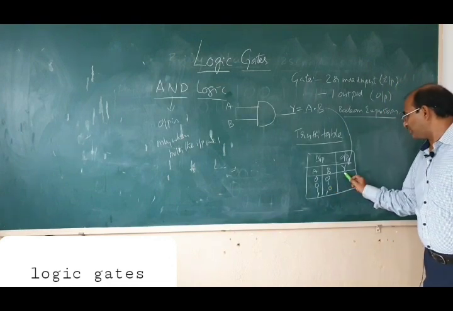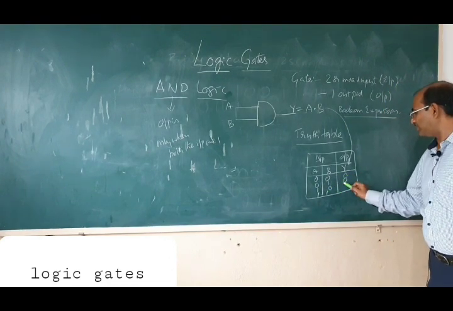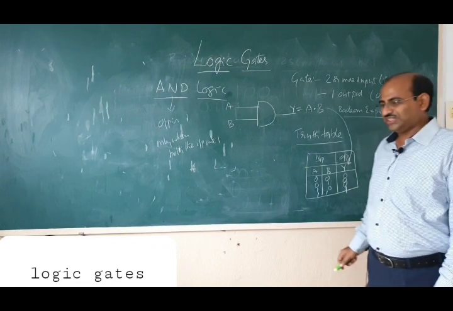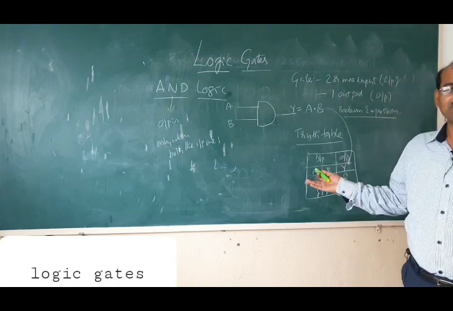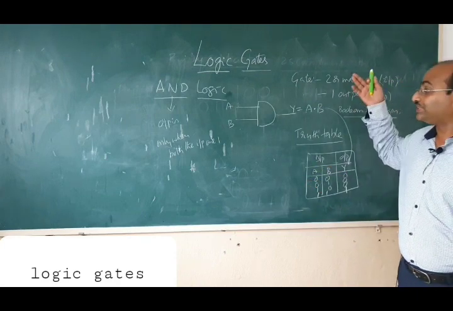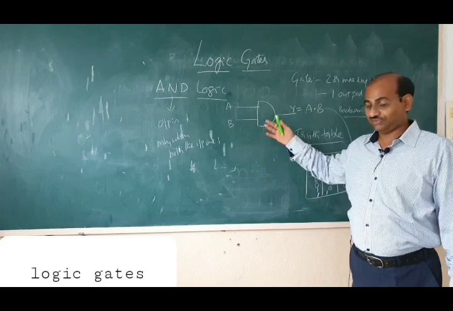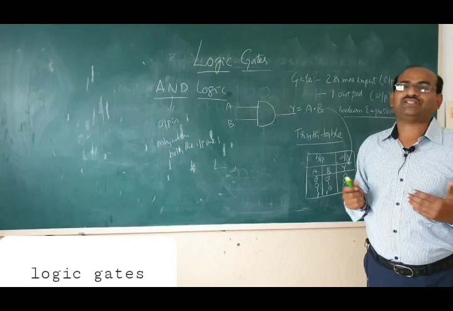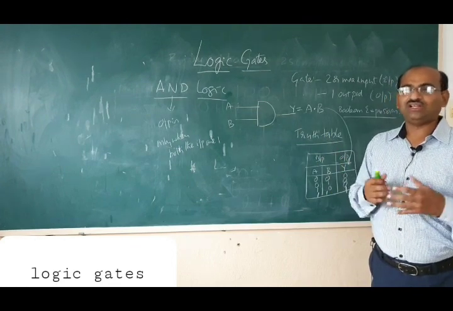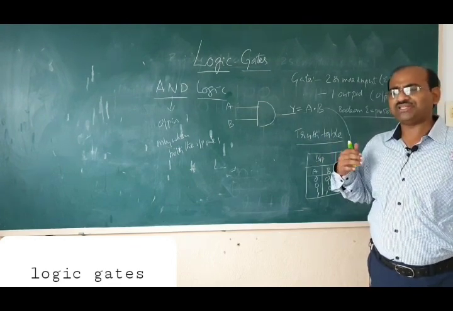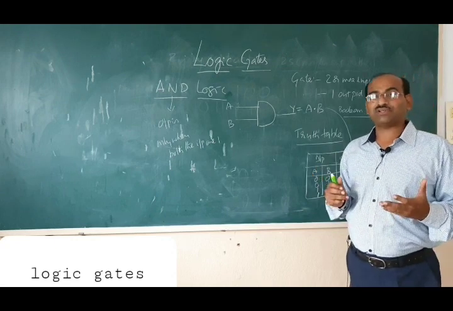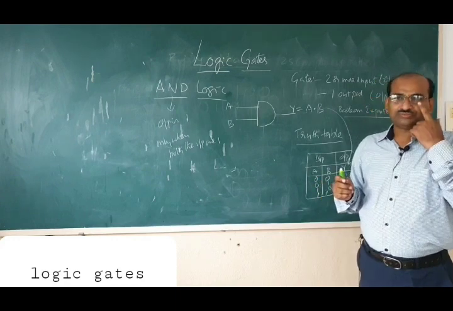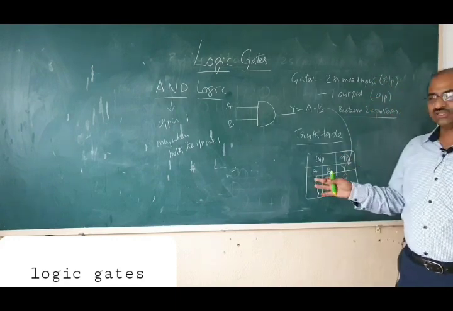So 0 and 0 is 0, 0 and 1 is 0, 1 and 0 is 0, 1 and 1 is 1. So you may ask, sir, what is the use of defining such a logic, right? Using these 7 logics, which we will discuss one by one, we can perform any operation, okay? Or maybe not any, the majority of logical operations we can perform. It may be an addition or subtraction, whatever may be the case. So these are very useful, right?